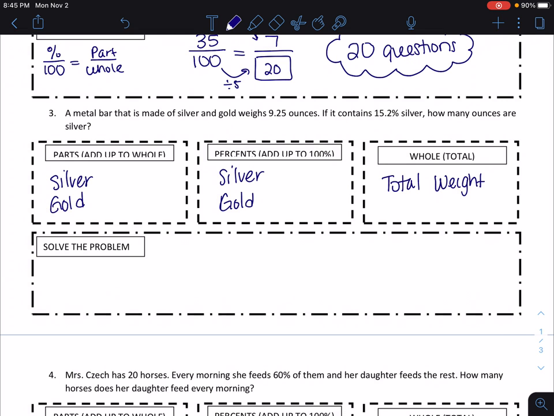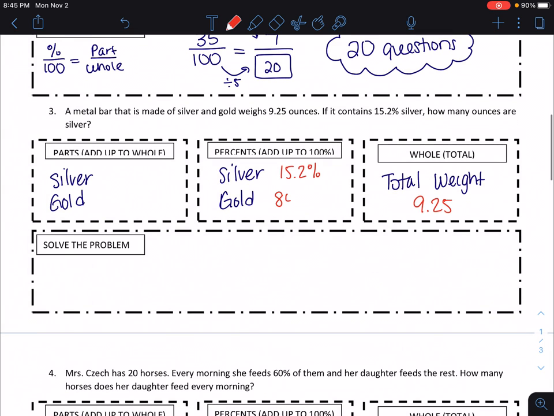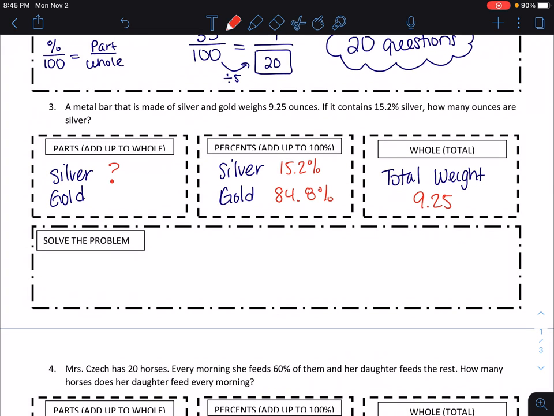So a metal bar that is made of silver and gold weighs 9.25 ounces. So 9.25 is the total weight. If it contains 15.2% silver, how many ounces are silver? So I do know that I can figure out what is the remainder from 100. So this is going to be 84.8%. And I'm looking for this as my question mark, how much silver.